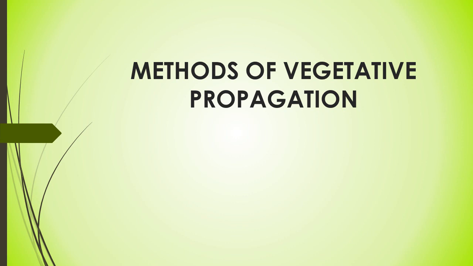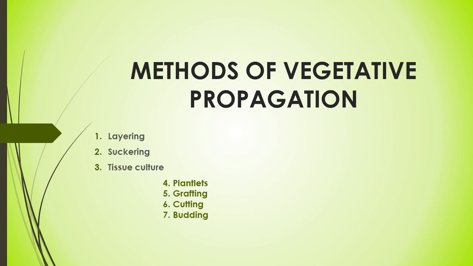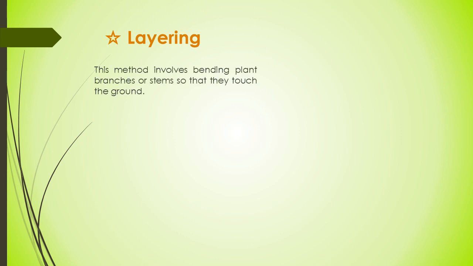Let's come to discuss methods of vegetative propagation in detail. Layering is one of the techniques of vegetative propagation, by which plants are easily multiplied as new plants. The stem is still attached to the parent plant and makes roots where it touches a rooting medium. So it is the method of propagating a plant in which a shoot is fastened down to form roots,